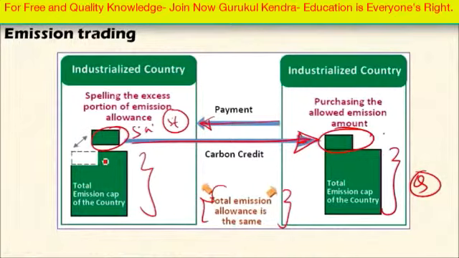So here this country has saved the carbon dioxide emission into the atmosphere, so it can sell this reduced carbon dioxide emission to the country which has violated this emission cap. Okay, so this is emission trading.